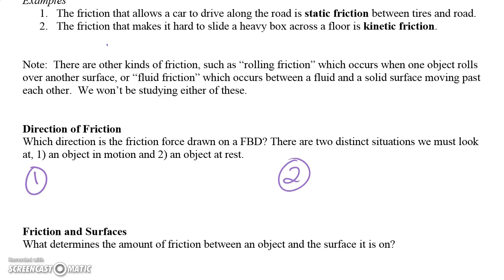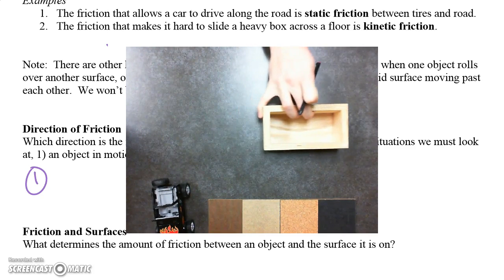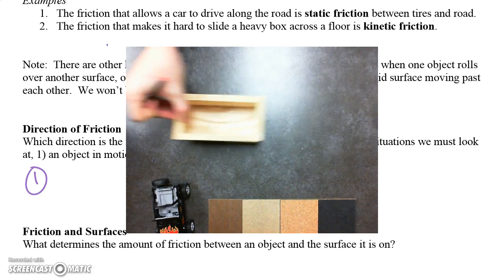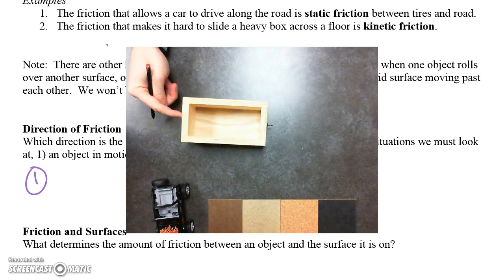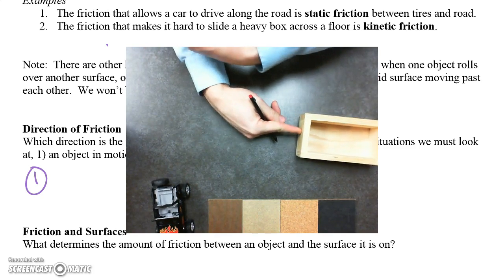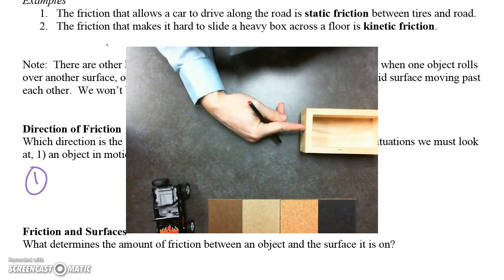So we've got the two situations. We've got an object in motion or an object at rest. How do we know what direction friction acts? An object in motion is the easier one, so we'll start there. If this block is in motion, I have to keep pushing on it in the direction that I want it to go, because friction opposes the direction that it is traveling. So if I'm pushing on it that way, the friction is going to go that way. So we've got force applied, and force of friction that way.